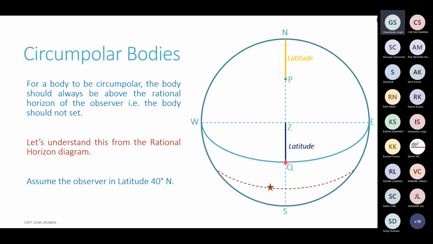Now you could have picked up a body of any southerly declination lying between Q and S points, and you will see that all those bodies' declination circles will hit the western horizon at some point, making that body go below the horizon. So any body with a declination opposite to the latitude will not be a circumpolar body.